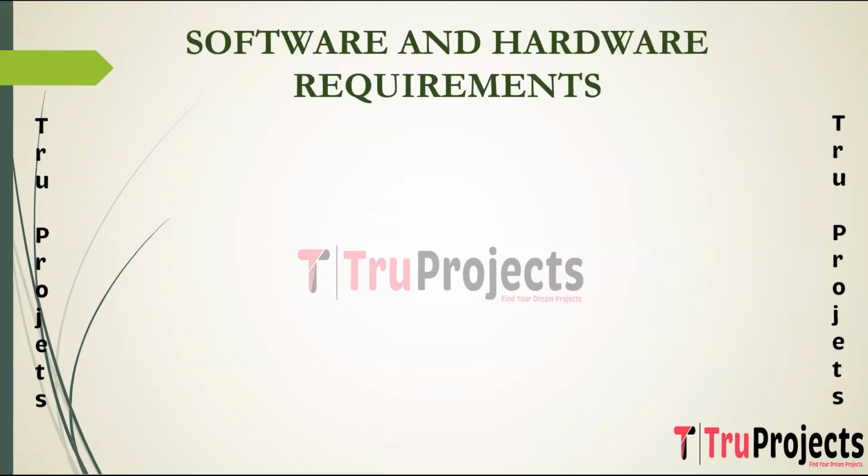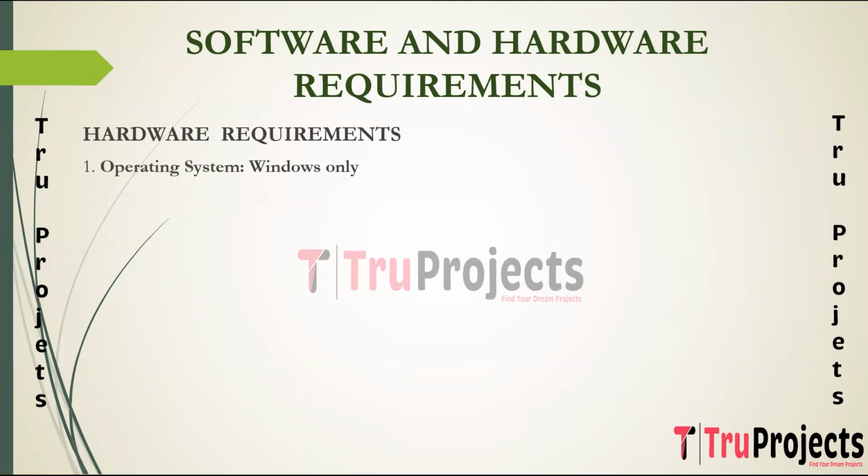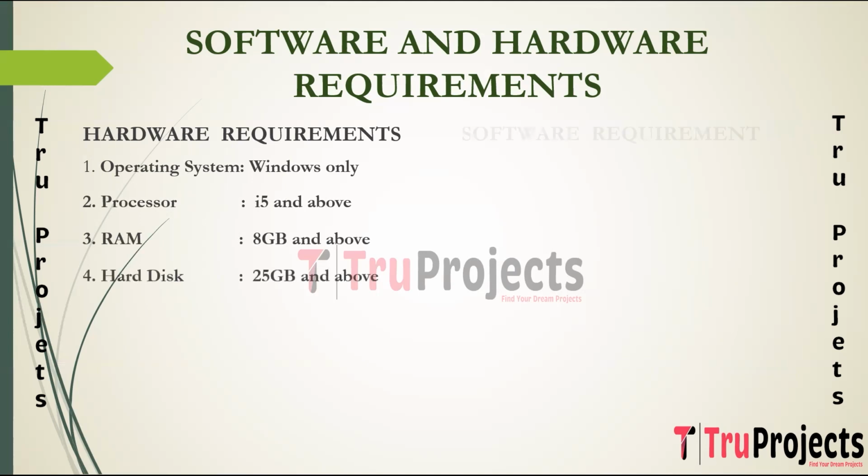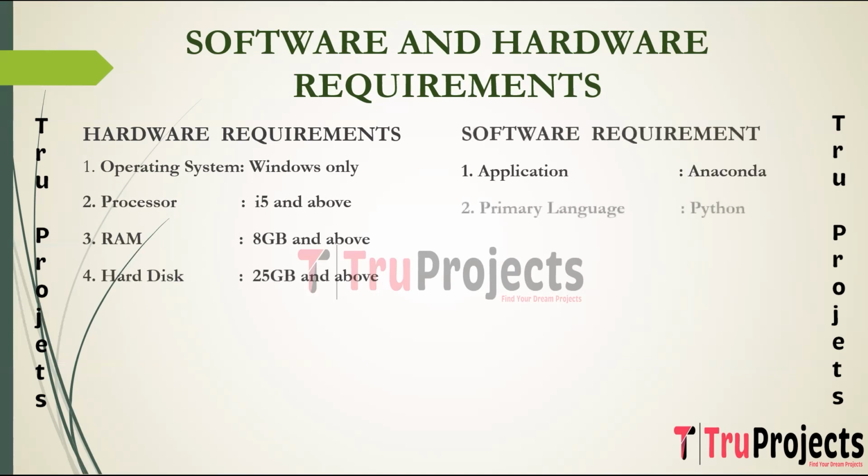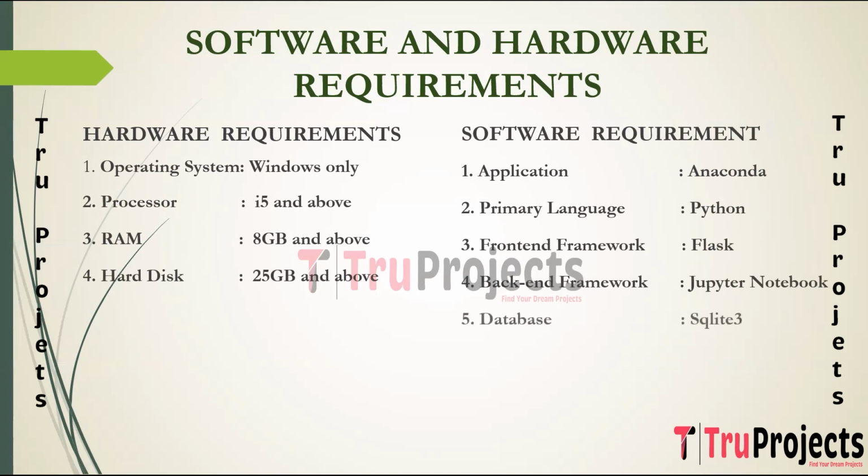To implement this project, we need software and hardware requirements. Coming to hardware requirements, we need application, operating system of Windows, processor of i5 and above, RAM of 8 GB and above, and hard disk of 25 GB and above. Coming to software requirements, we need application of Anaconda, primary language of Python, front-end framework of Flask, back-end framework of Jupyter Notebook, database of SQLite 3, front-end technologies of HTML, CSS, JavaScript, and Bootstrap 4.